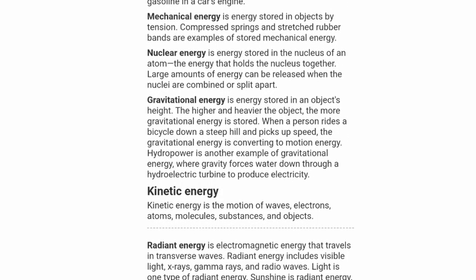Gravitational energy is energy stored in an object's height. The higher and heavier the object, the more gravitational energy is stored. When a person rides a bicycle down a steep hill and picks up speed, the gravitational energy is converting to motion energy. Hydropower is another example of gravitational energy, where gravity forces water down through a hydroelectric turbine to produce electricity. Now we will discuss kinetic energy.